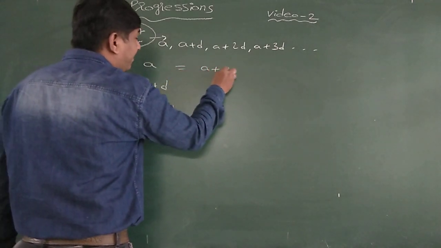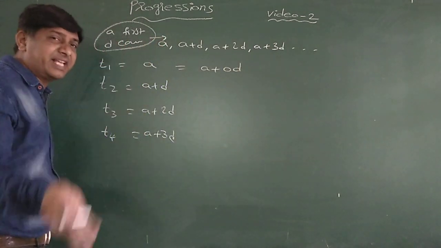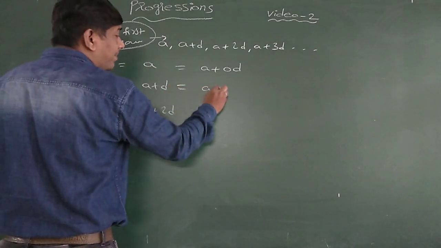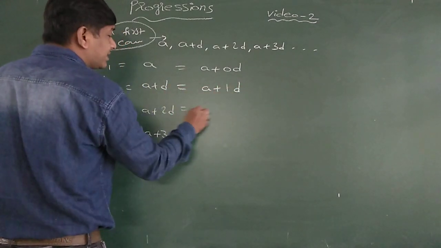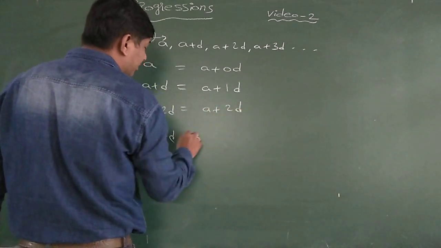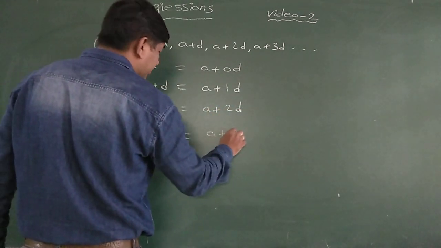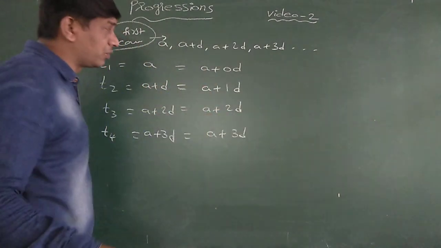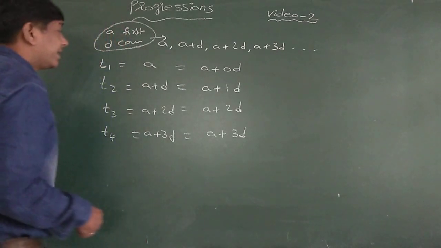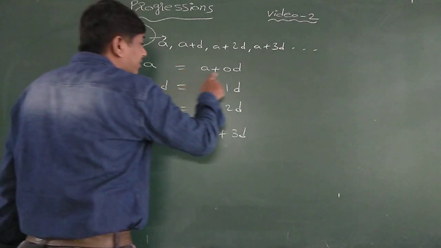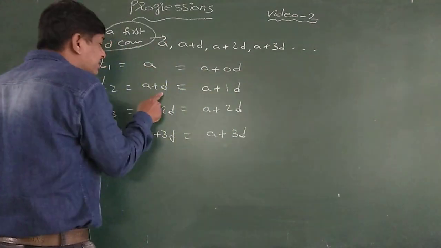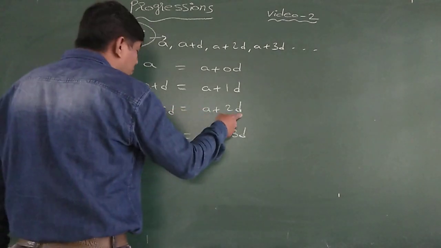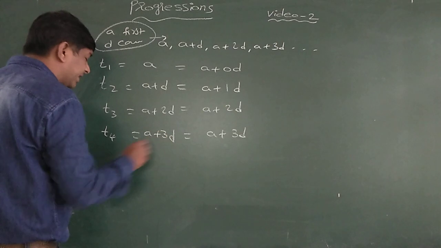This I am writing as A plus 0D again, because 0 into D is 0 only. A plus 0 is A. This is A plus 1D I am writing. This is A plus 2D I am writing. This is A plus 3D already there. Means here T1 is A, that is nothing but A plus 0D. T2 is A plus D and that is A plus 1D. T3 is equal to A plus 2D. T4 is equal to A plus 3D and so on.